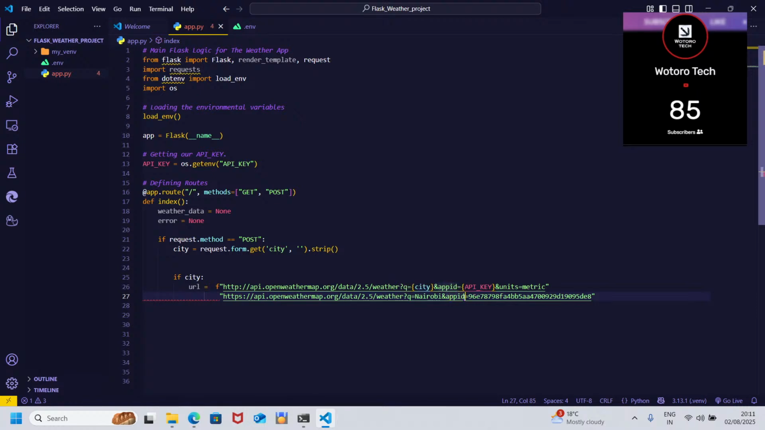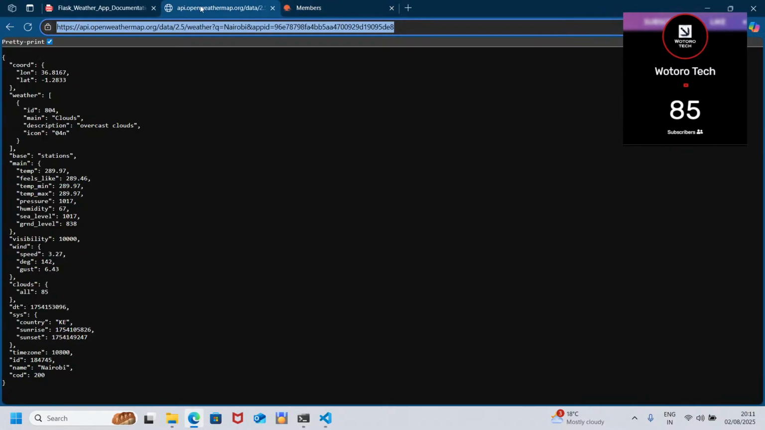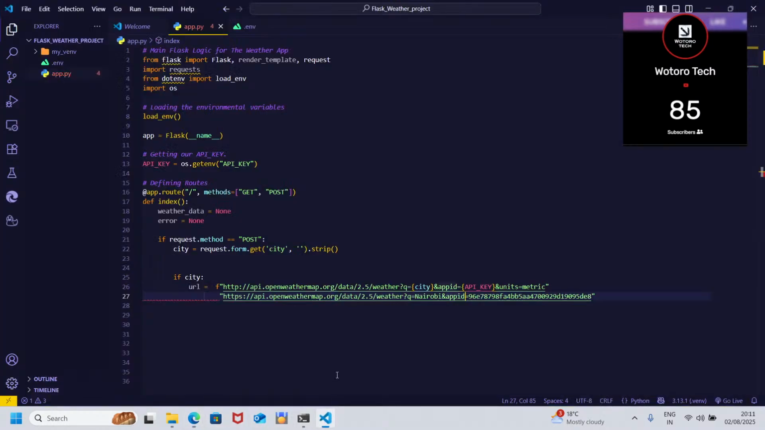Yes. Here we go. Let's see whether it's HTTPS or HTTP. HTTPS. It should be HTTPS. Secure. So here, let's check again.